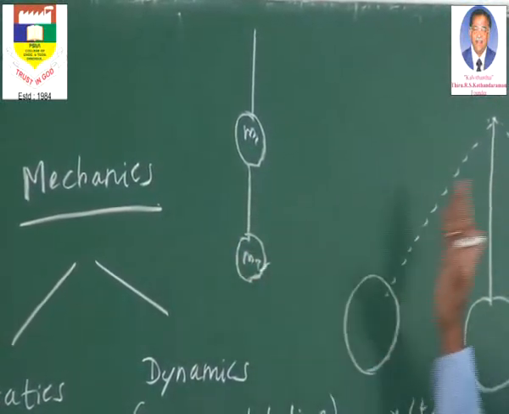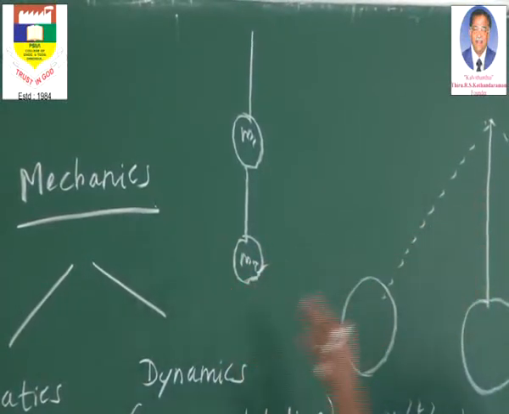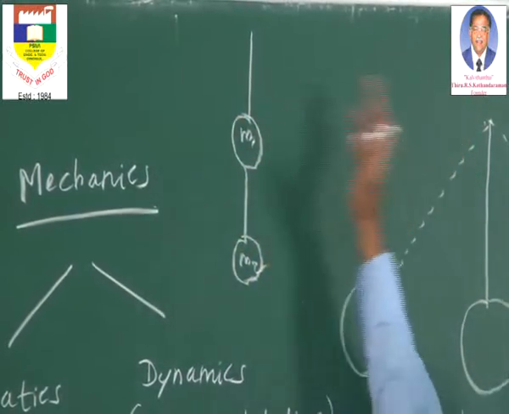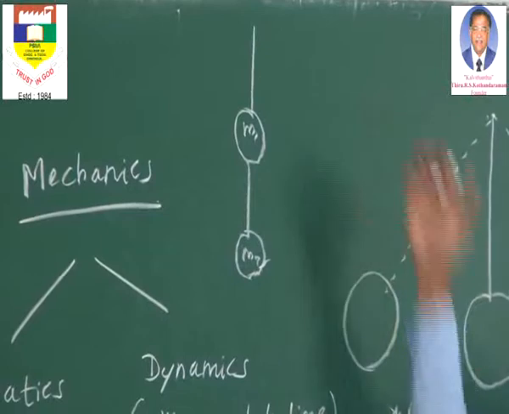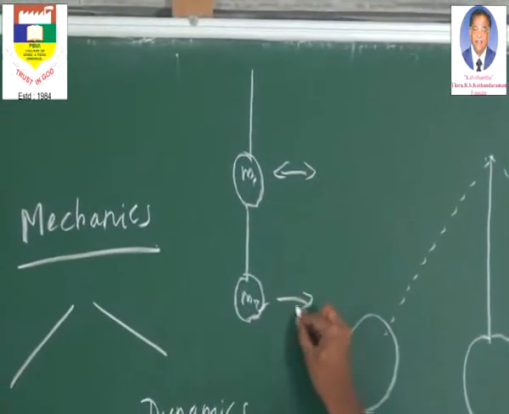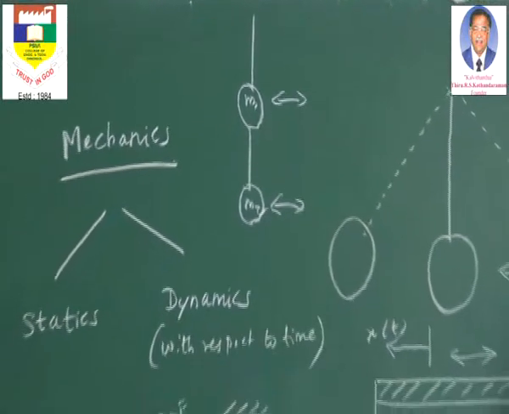be two independent displacements, because this mass will be moving separately with its respective freedom, and this mass m1 will be independently moving under its own freedom. So there will be two independent displacements possible. That is, this mass will be moving left and right and the other mass will be moving left and right. So this is a good example of a two degree of freedom system.